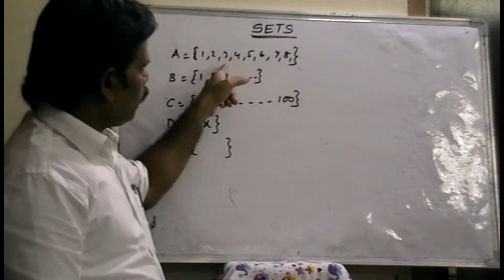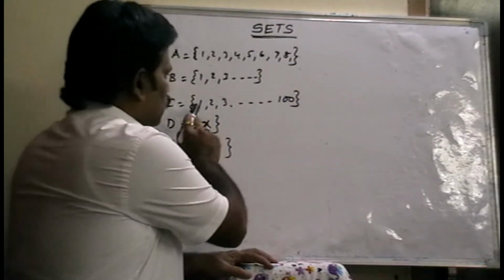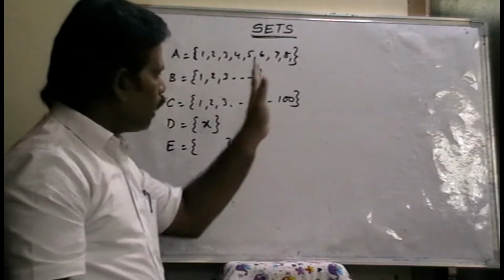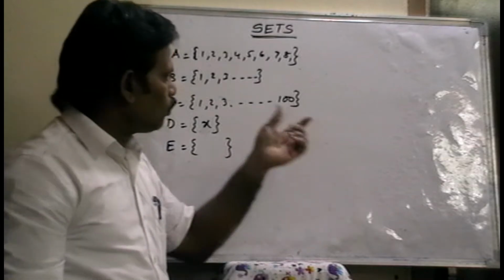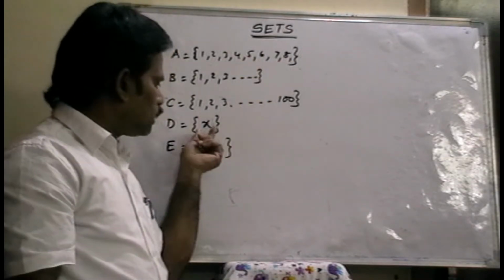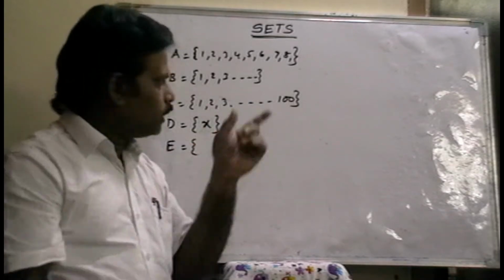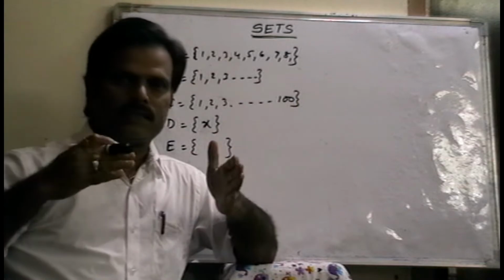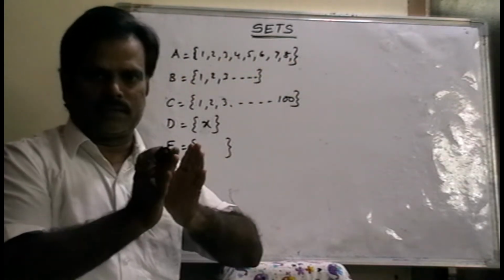But in the set A, there are only limited elements, 8 elements. Here in this one also 'and so on' is there, but the last element is 100, up to 100. That means in this set there are only 100 elements. So these are limited elements. In this set also only one element. Limited elements make a finite set.